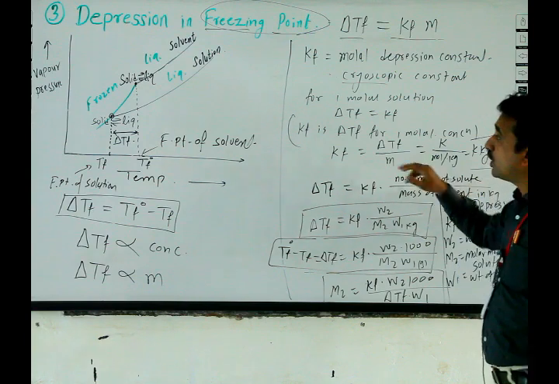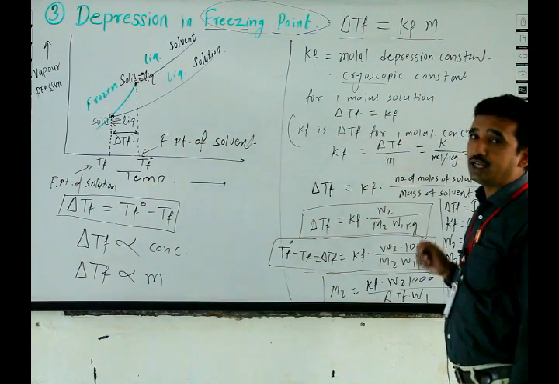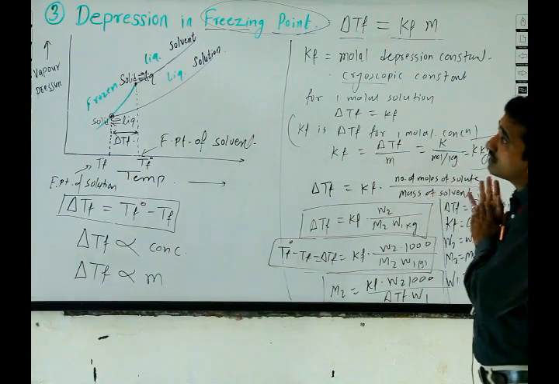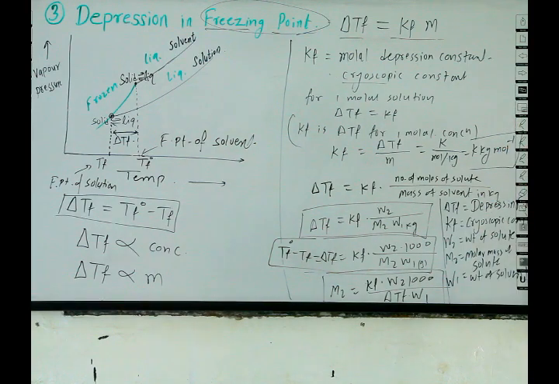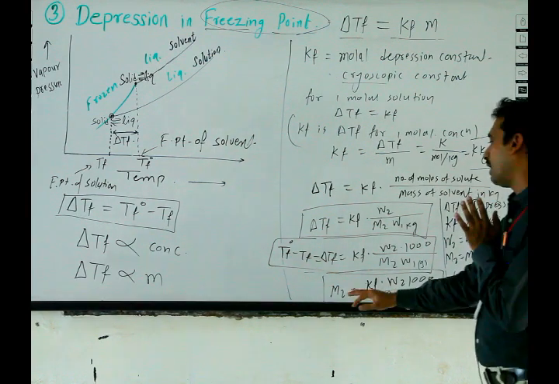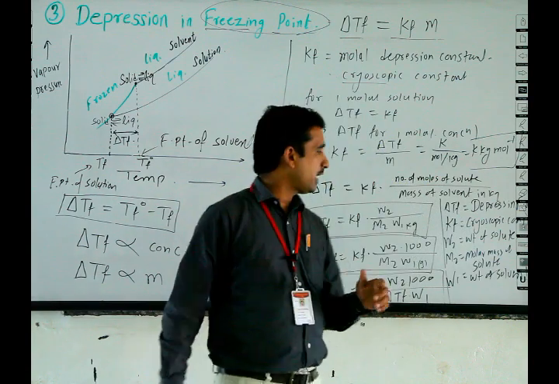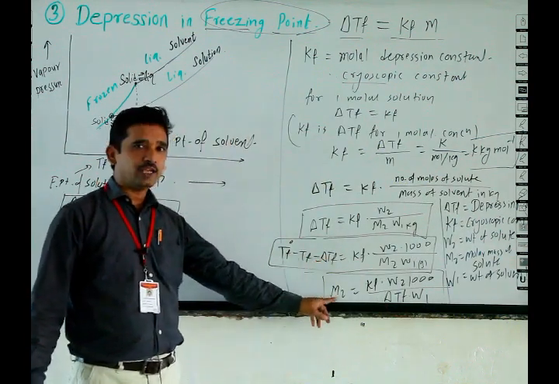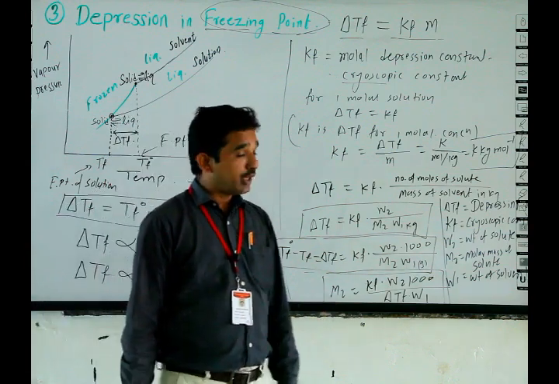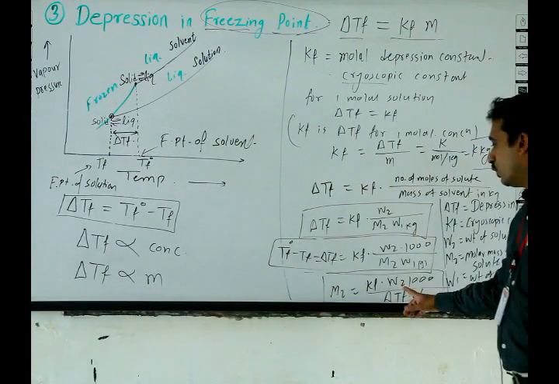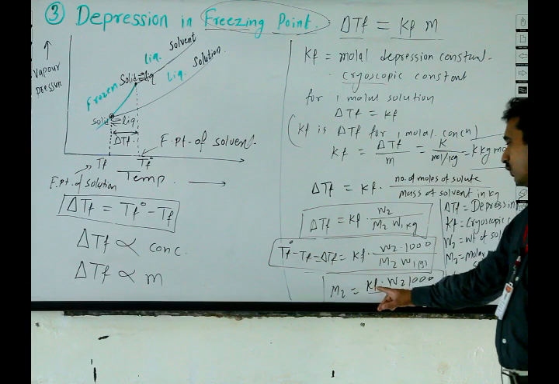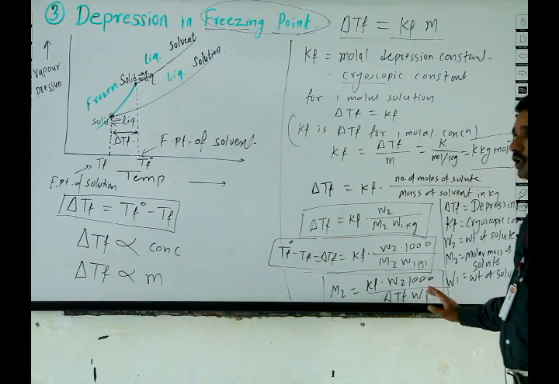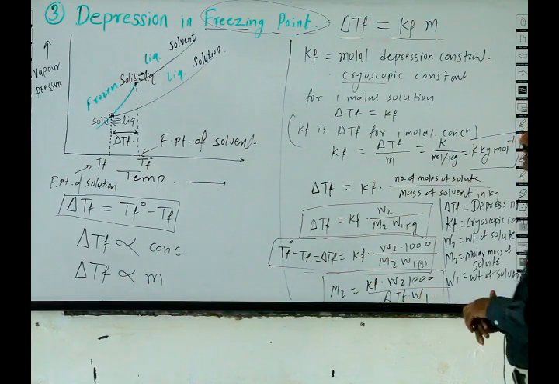For any given solvent, the value of Kf is identical. Thus, we derive the formula either for delta Tf or for M2. We can also find W2, Kf and W1.